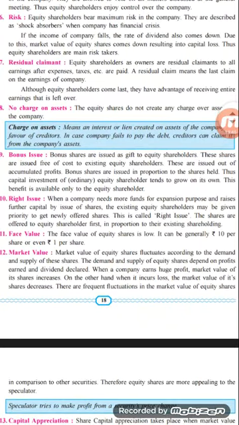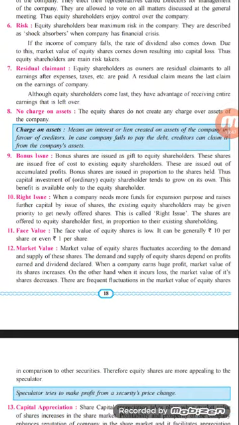Let us see the next point, that is risk, the sixth one. Equity shareholders bear the maximum risk related to the company. They are described as shock absorbers. Whenever the company has a financial problem, whenever the company is in a financial crisis, they are the persons who bear all such risk related to the company. If the income of the company falls, the rate of dividend also comes down, and due to this the market value of the equity share will come down, resulting in capital loss, and thus the equity shareholders are the main risk takers of the company.